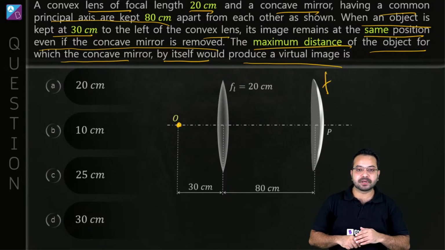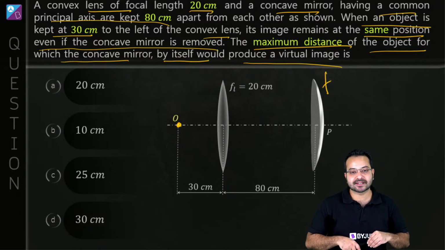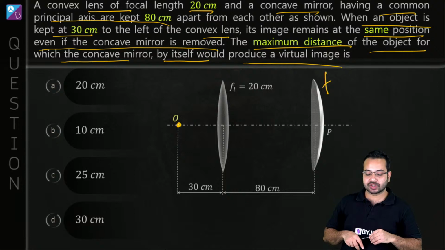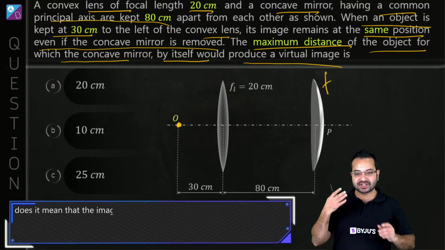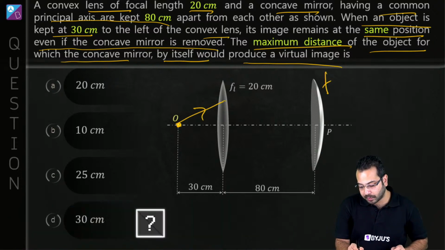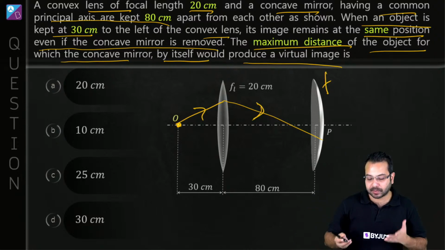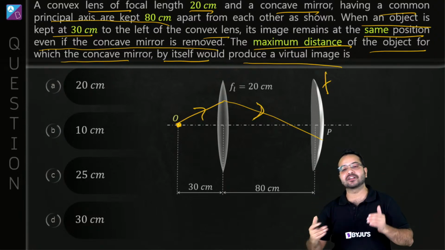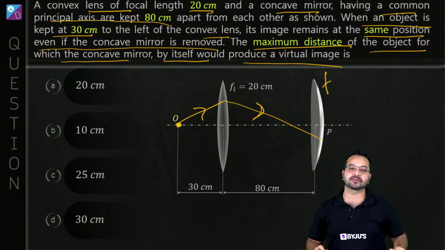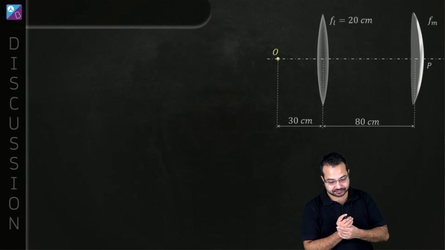Swastika is asking me, does it mean that the image is not reaching the concave mirror? It cannot happen because this is refraction. When light is going from here, it has to pass through. It is a lens, it is not a mirror. Light is not going to go back. Light has to cross over. So there will be incidence on the concave mirror. It is going to strike the concave mirror. It is going to get incident on the concave mirror. Alright, so what is going to happen?